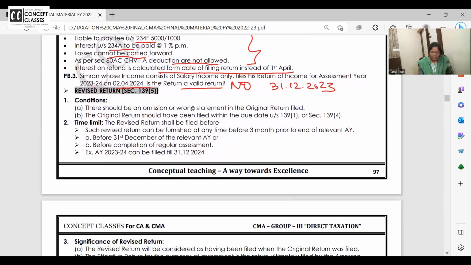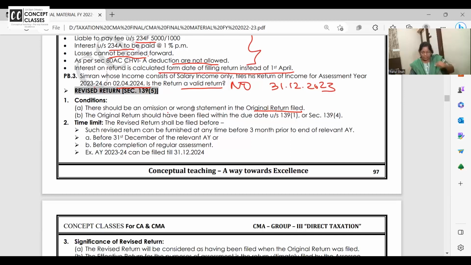Then the next one we are doing is revised return. You have filed some return, but if you have missed out something, some clerical error is there, can you revise the return? Yes, answer is yes. There should be an omission or wrong statement in the original return. Ma'am, if the original return is filed late, still can I revise?